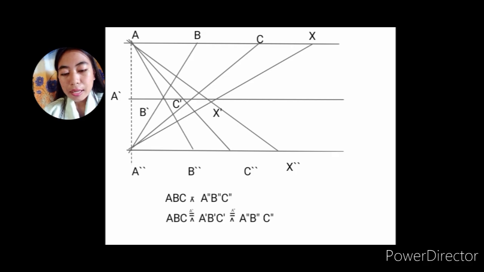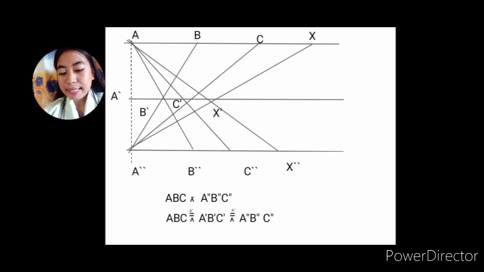It passes through A prime and A, B prime and B, and C prime and C. The second is A prime, B prime, and C prime, and A double prime, B double prime, and C double prime. As you can see, the line passes through A prime and A double prime, B prime and B double prime, then C prime and C double prime. Okay. So from this A, B, C, we can transform into A double prime, B double prime, and C double prime.